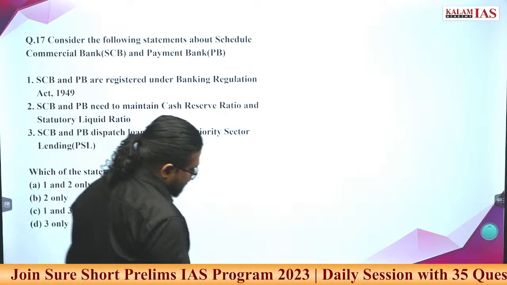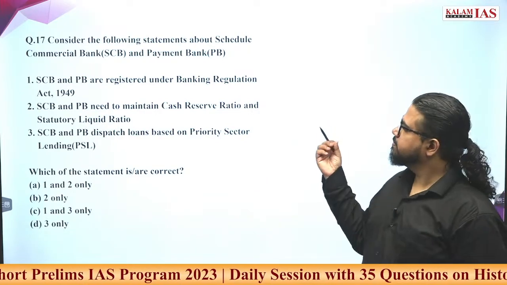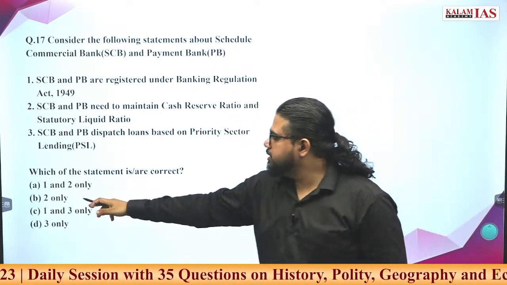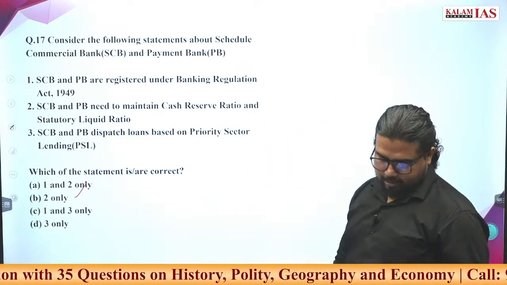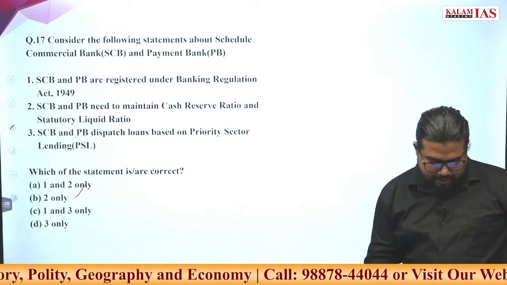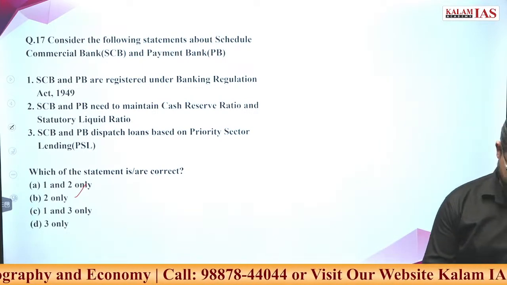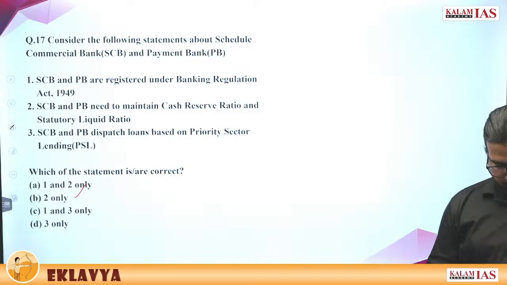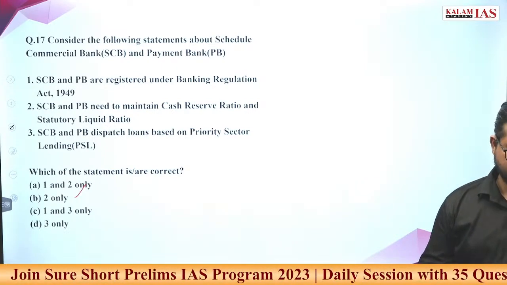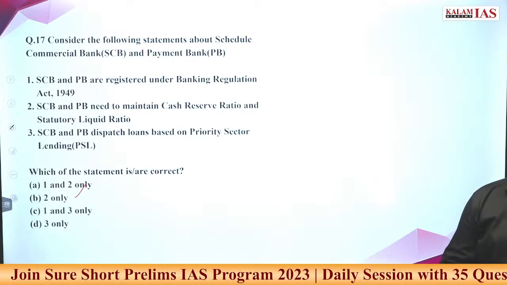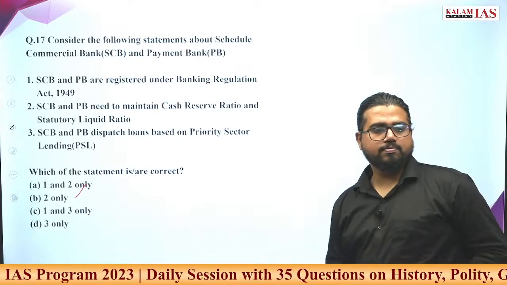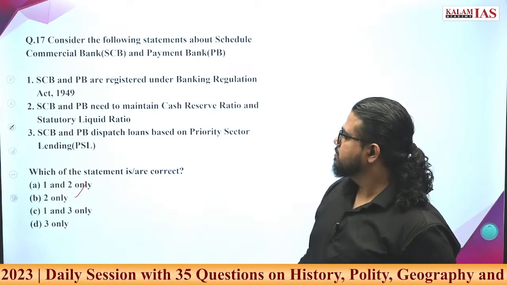Very easy question. Tell me. It is about scheduled commercial banks and payment banks. But you are saying B. Is there any other option? Everyone is saying B. Tell me. Confused with?